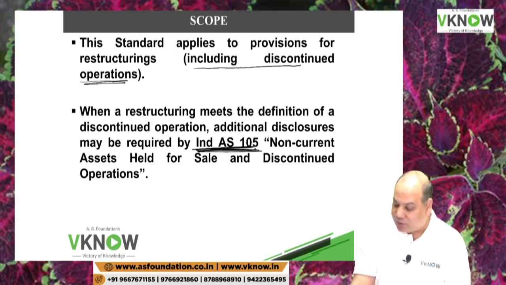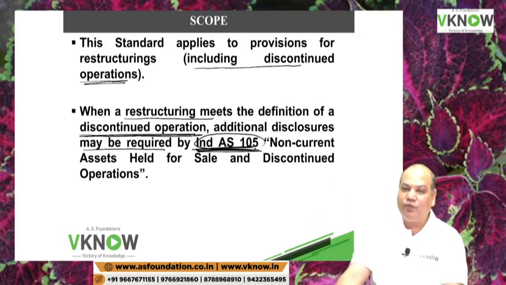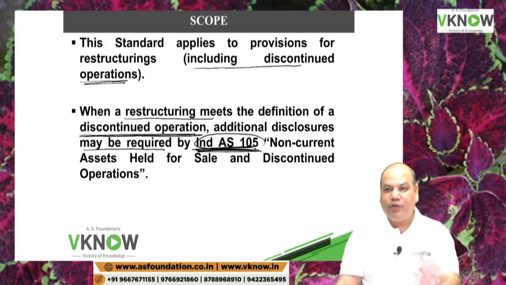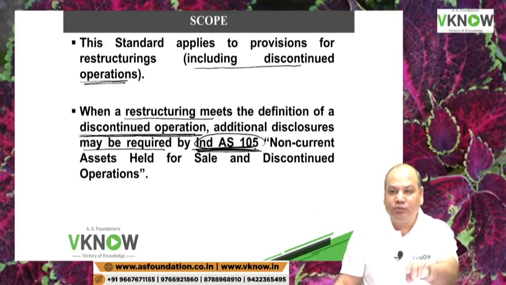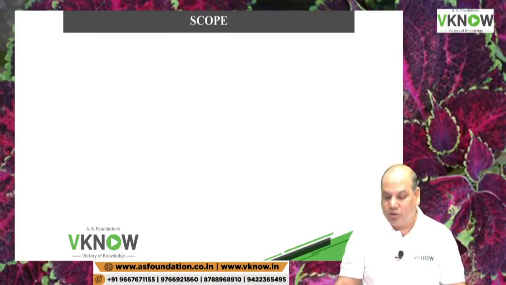When a restructuring meets the definition of a discontinued operation, additional disclosures may be required. So if restructuring also fulfills the definition of discontinued operation, then additional disclosures are required as per Ind AS 105. So then 105 will give you more disclosures if a restructuring is also a discontinued operation.